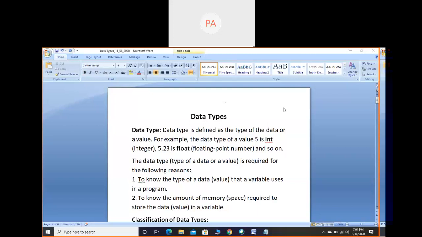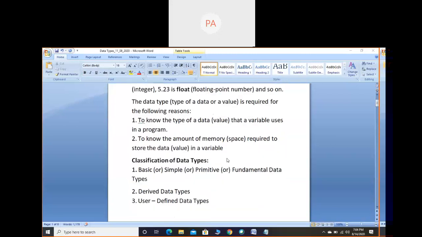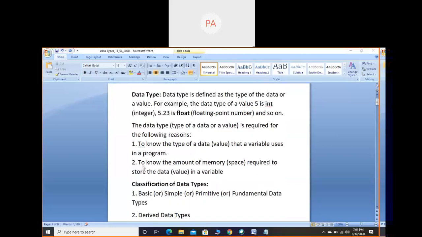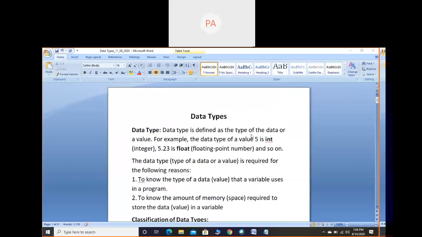So we'll start from the data types chapter, because yesterday's second part I didn't record. Till the second reason to require data type, I have taken the notes, but I will explain the concept once again so that it will be recorded.